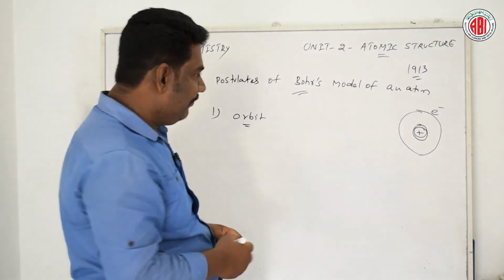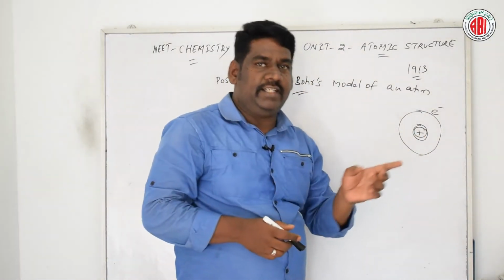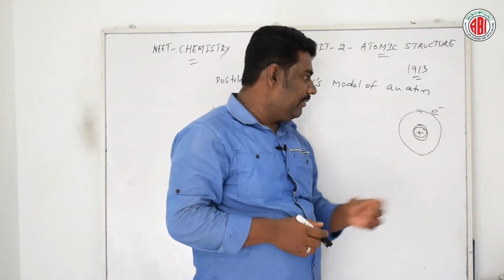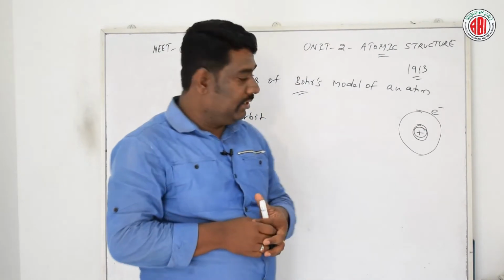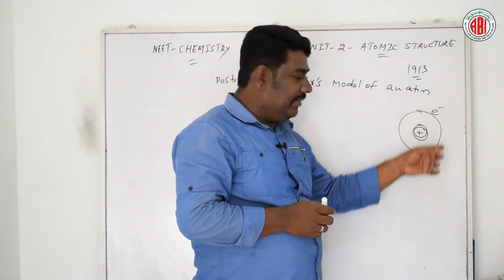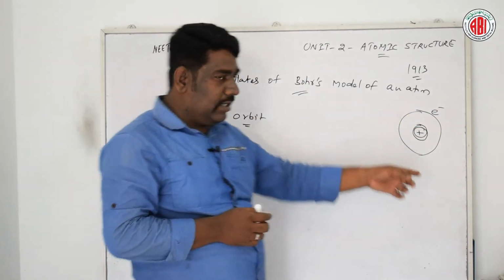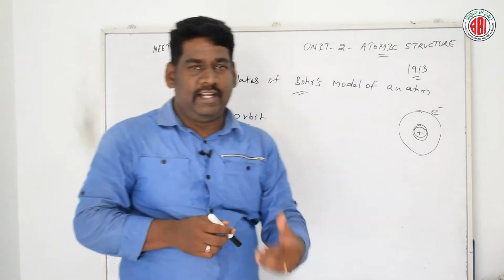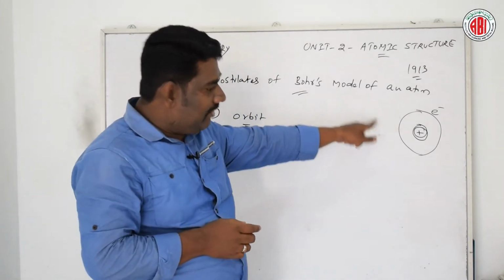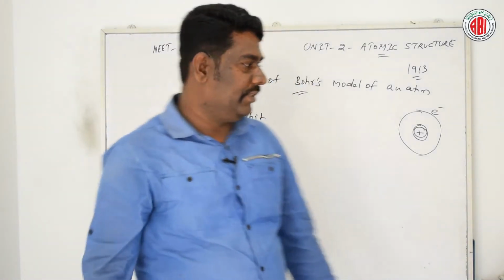Say, for example, this is the nucleus, which contains the heavily positively charged particles, surrounded by an electron revolving around it in a circular path. That path is called an orbit, also called an energy level or energy shell, and the electron revolving in this orbit has a certain definite energy.